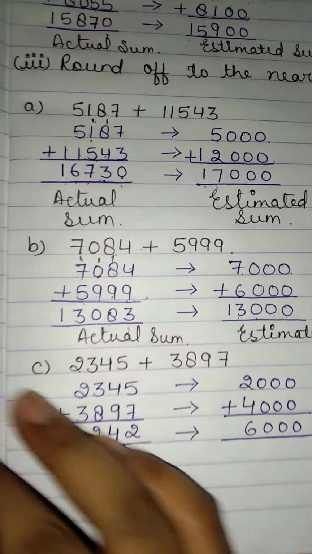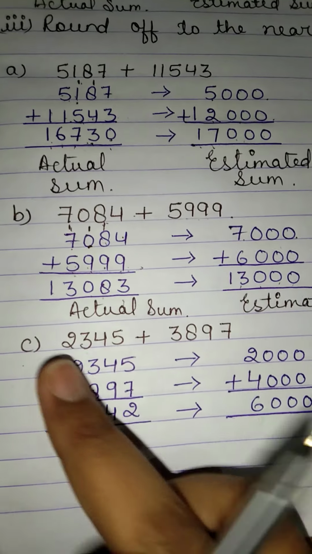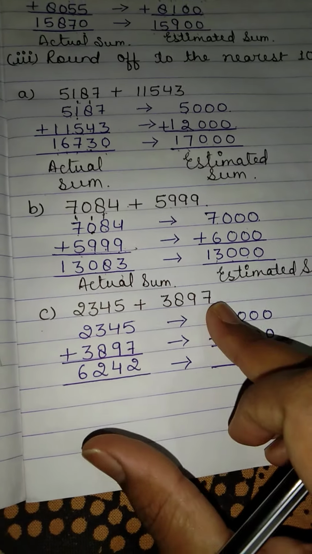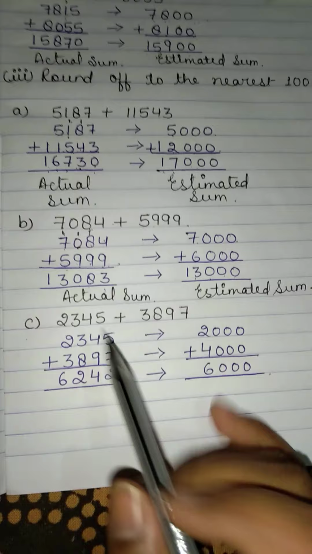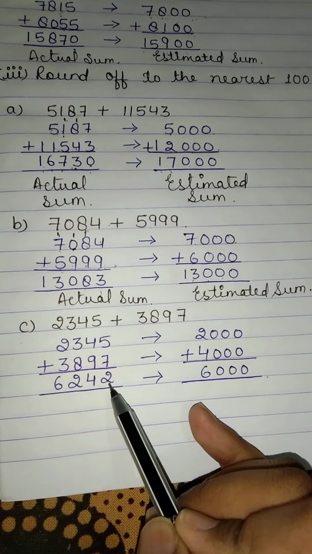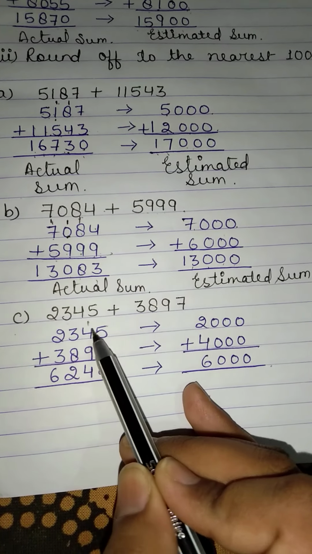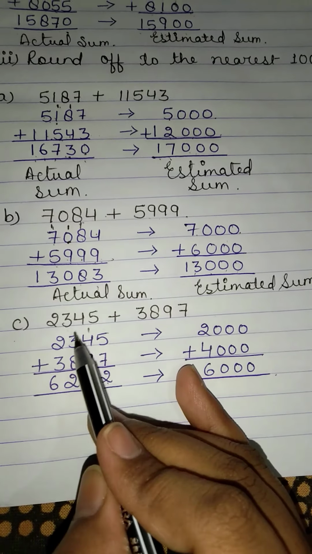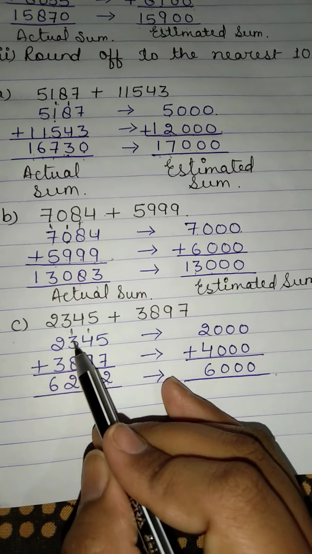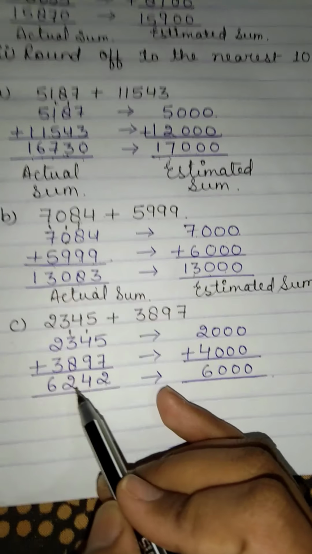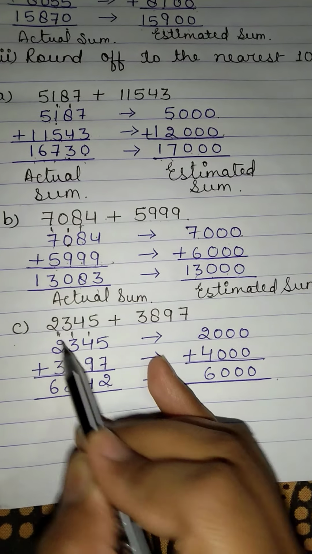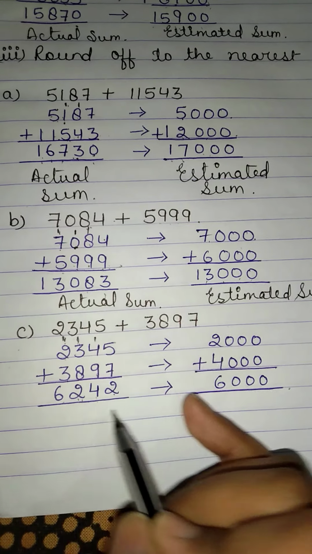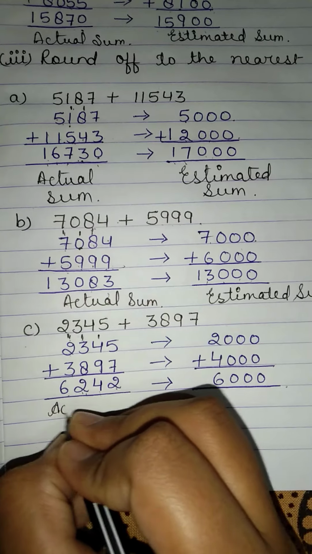Clear? Now last question, C. 2345 plus 3897. So 5 plus 7 is 12, 1 carry we will give. 4 plus 9 is 13, 13 plus 1 is 14. 1 carry again, 4 we will write here. 3 plus 8 is 11, 11 plus 1 carry is 12. 1 carry. 2 plus 3 is 5, 5 plus 1 is 6. So 6242 is the actual sum.